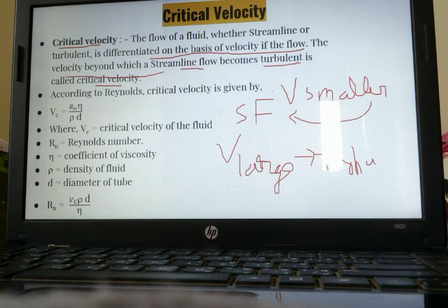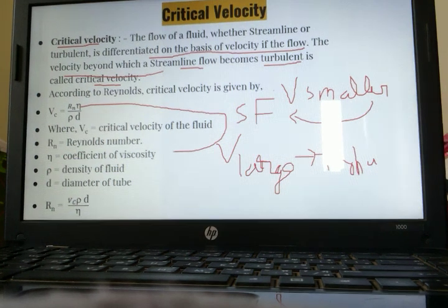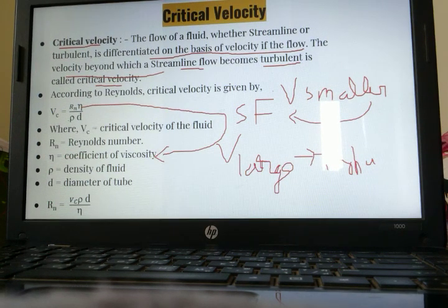Okay. So it is given by this formula, according to Reynolds, a scientist who gave this formula, where Vc is the critical velocity, Rn is the Reynolds number, eta is the coefficient of viscosity, rho is the density of the liquid, and D is the diameter of the tube.